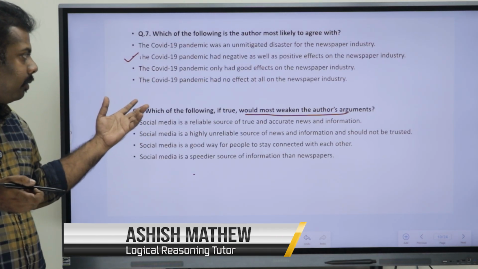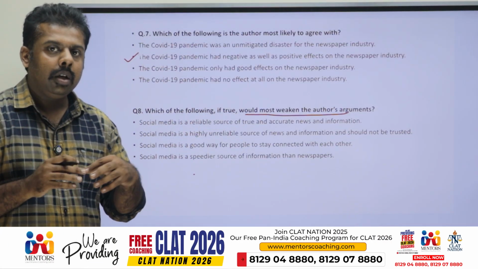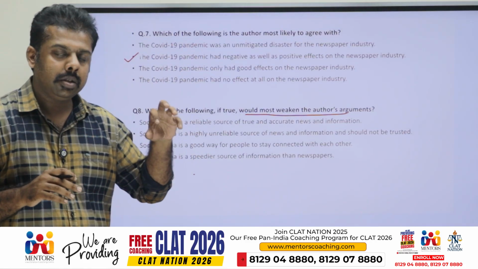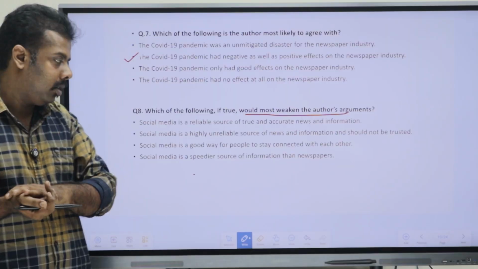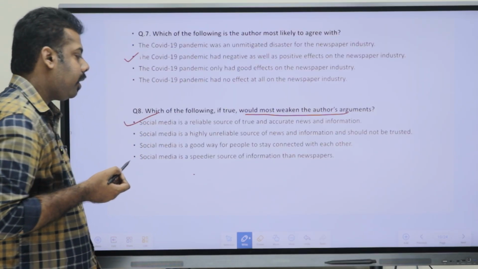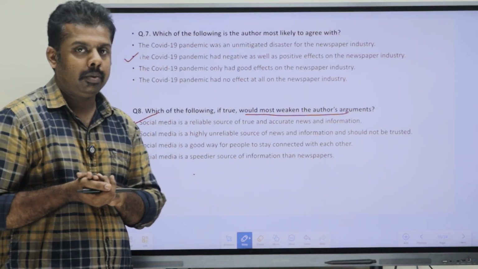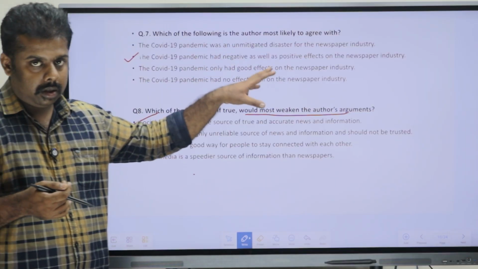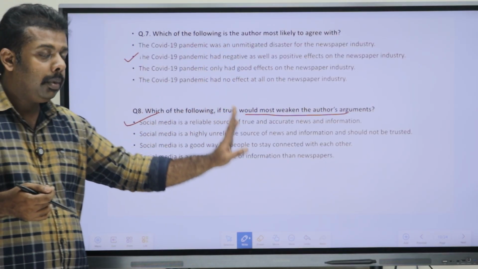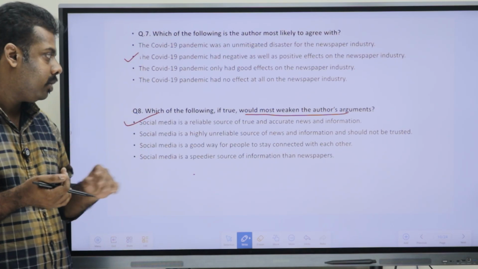So if a statement is saying something positive about social media, particularly about news and information, that has to be our answer here. So we can say that option A is the right answer. Social media is a reliable source of true and accurate news and information. Okay, so what is the author saying? The opposite is being said in option A. I hope that you got this question as well.